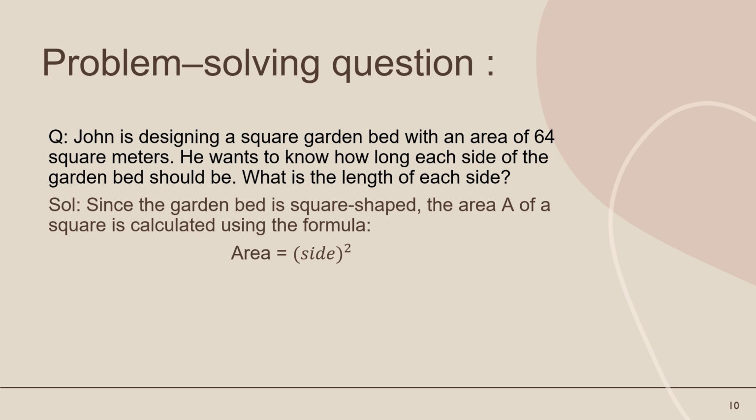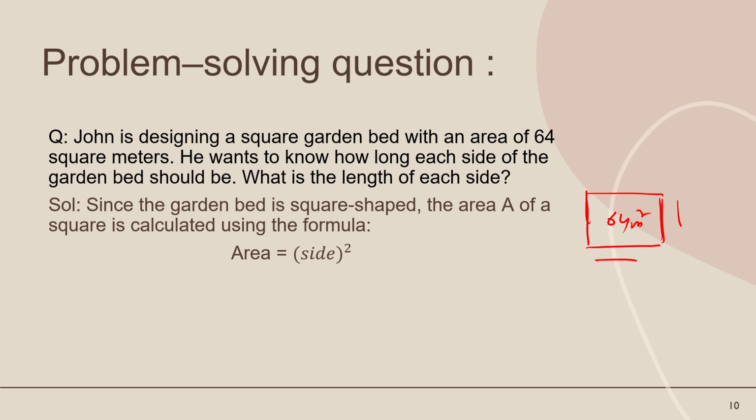Now the problem solving question again. John is designing a square garden with an area of 64 square meters. He wants to know the length of each side, using the formula area is equal to side squared.